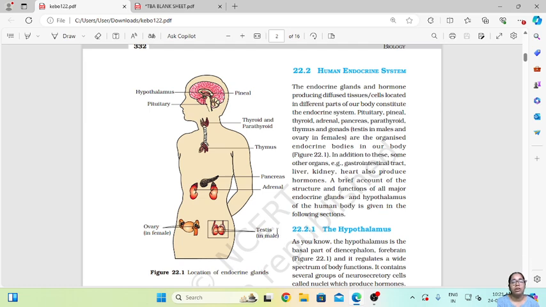These are the different organs which produce different hormones that help in the proper functioning of our body, coordinating with the body. So this is the location of the endocrine glands in our body. Now we will study each gland and its function in detail.